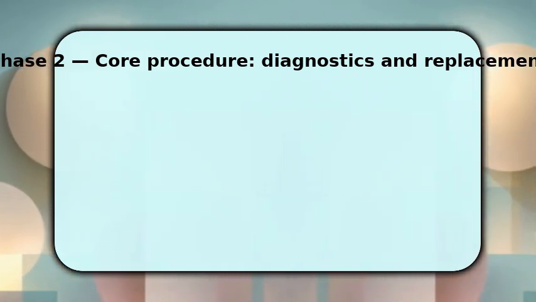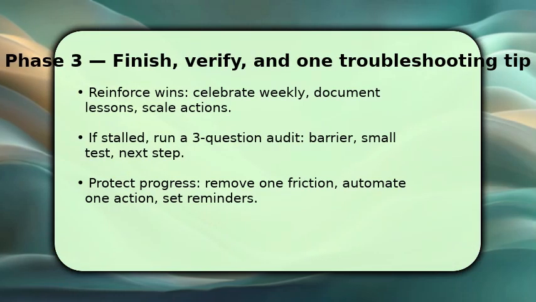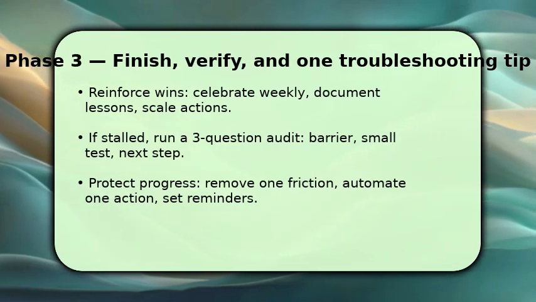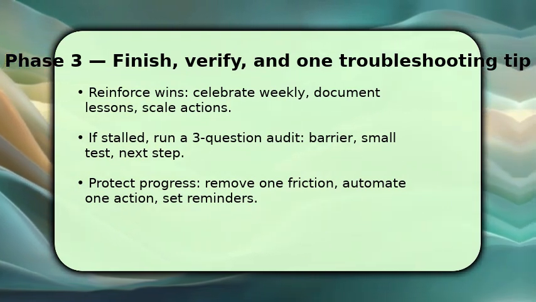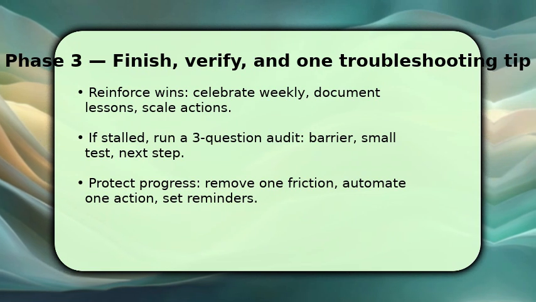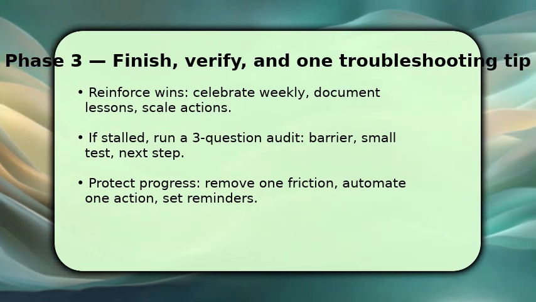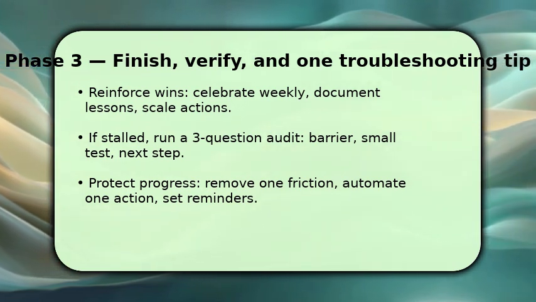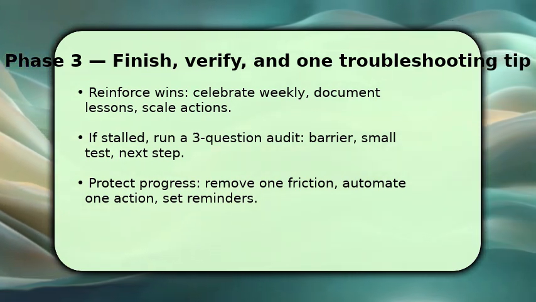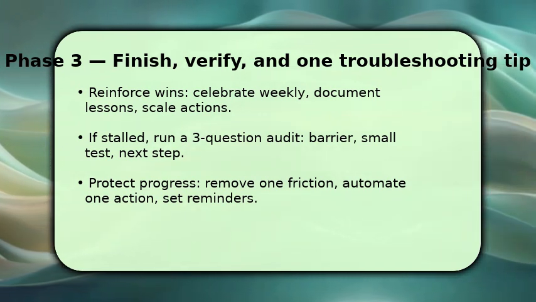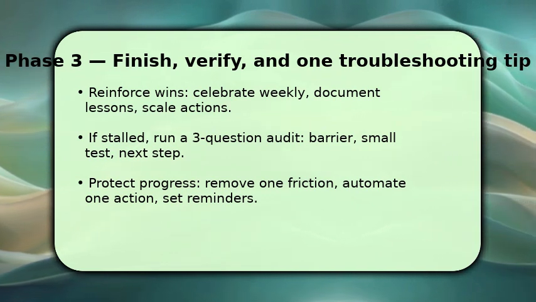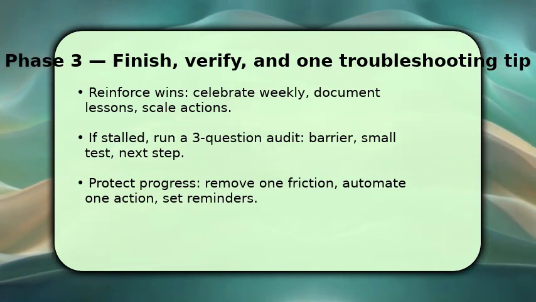You finish by solidifying gains and preparing for friction. Celebrate weekly wins and document lessons so you can scale what works, then automate one action and remove one friction point to protect momentum. If progress stalls, run a quick 3-question audit. What barrier appeared? What tiny test will reveal a fix? And what is your next step? Use that test immediately. Finally, set calendar reminders and a weekly review. These close the loop.